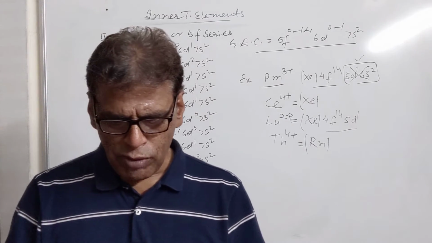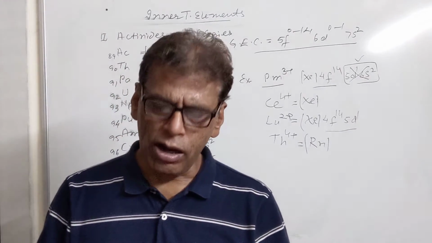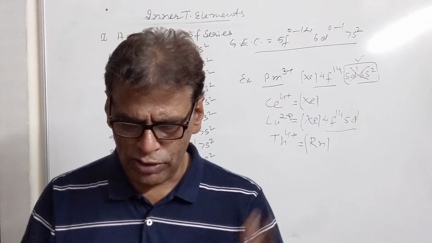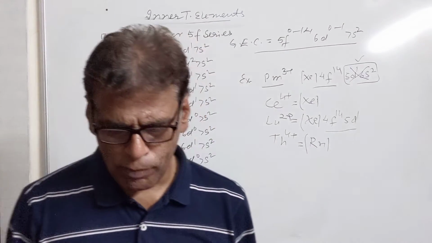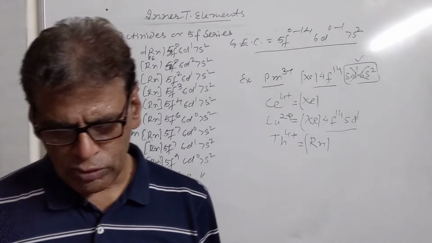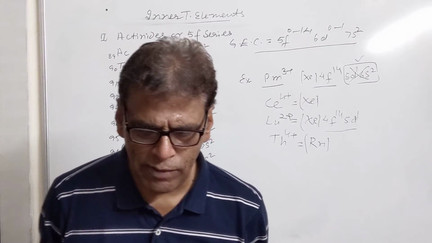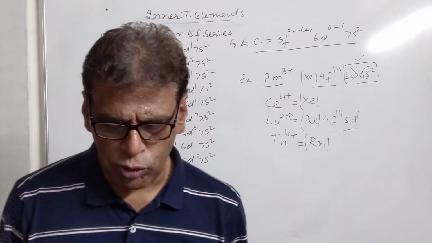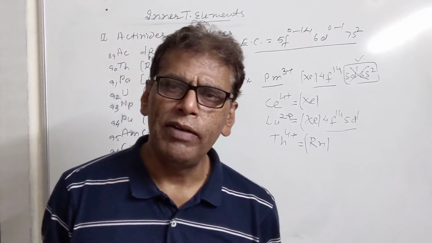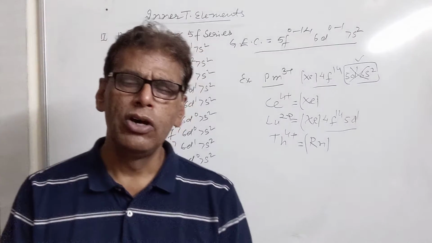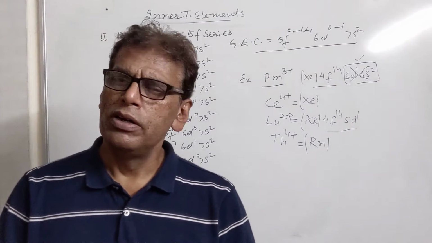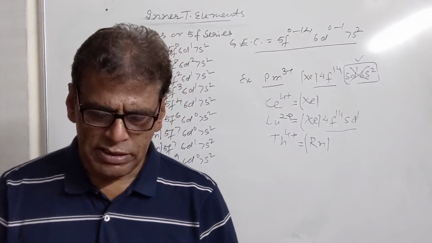Then we have why transition elements are not good reducing agents. If we see, they are not as good as the elements of the second group. It is mainly because of their high ionization energy and their strong metallic and covalent bonding. They have less tendency to lose electrons. That's why their reducing character is less. So this is all about our transition and inner transition elements.